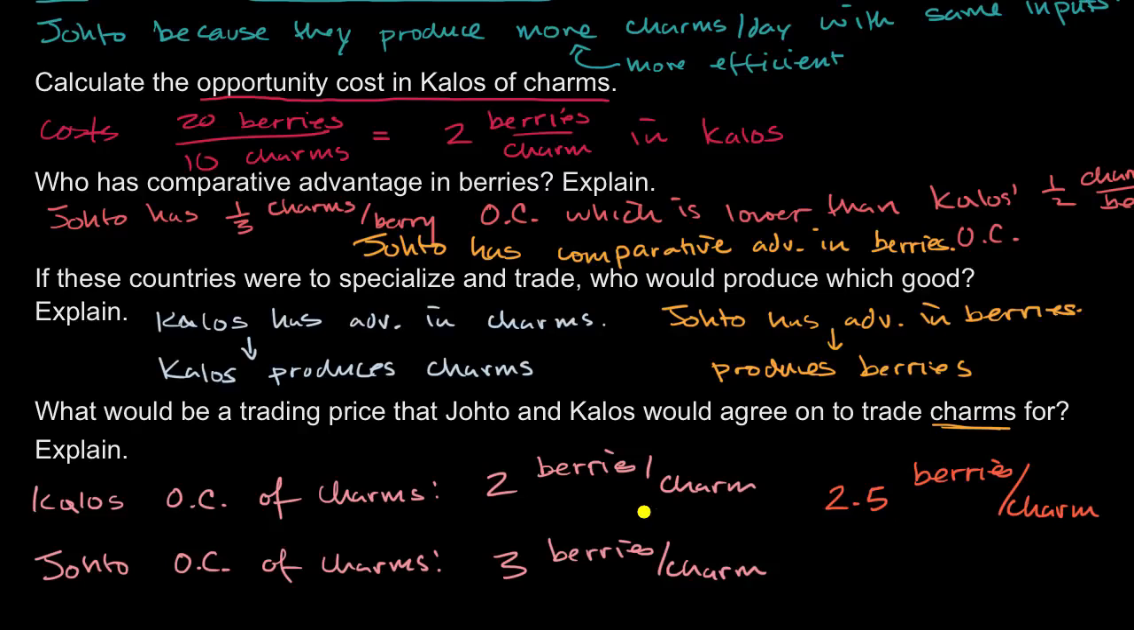They both benefit. So they would trade at 2.5 berries per charm. Why does this make sense for Johto, even though they have the absolute advantage? Well, if they produce nothing but charms, no matter what they do, it'll cost them 3 berries per charm. But now they figured out a way through trade to get charms at 2.5 berries per charm. And so this will be a better deal for Johto.